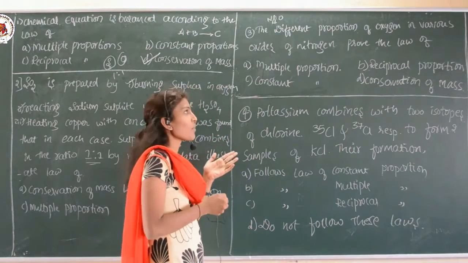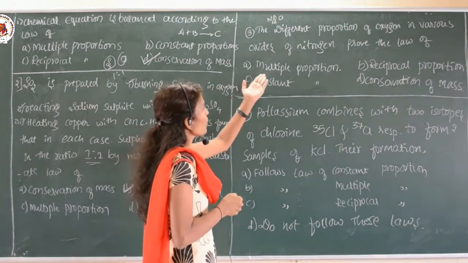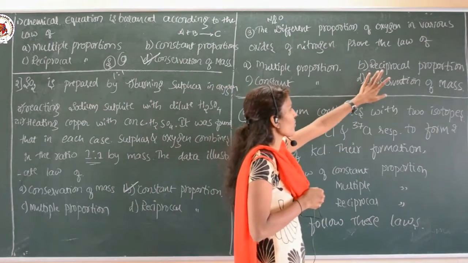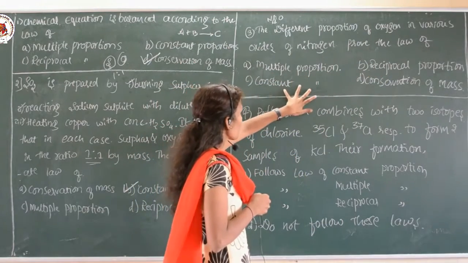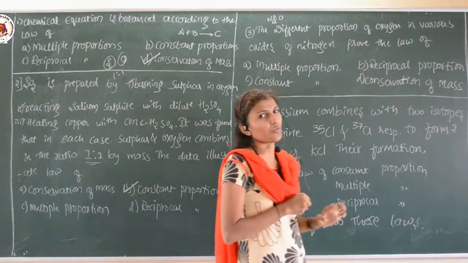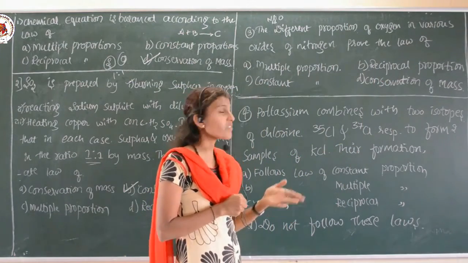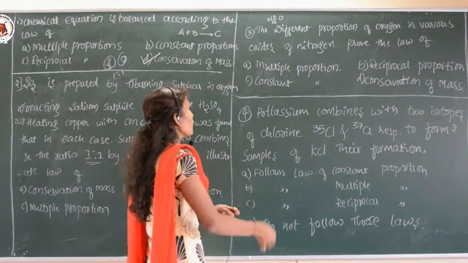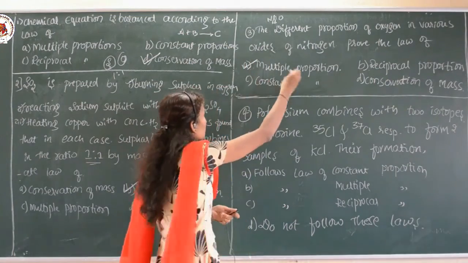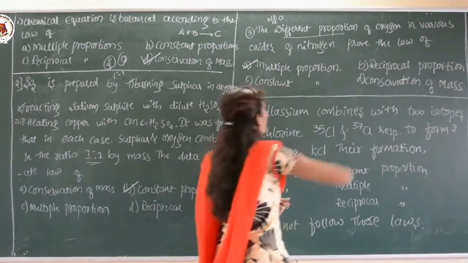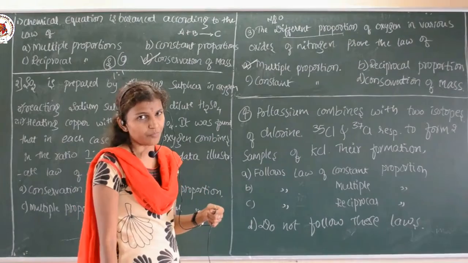So which law is applicable? They have given the four options: law of multiple proportion, law of reciprocal proportion, law of constant proportion, and law of conservation of the proportion. Of course, it is the law of multiple proportion, because they have given the different proportion.